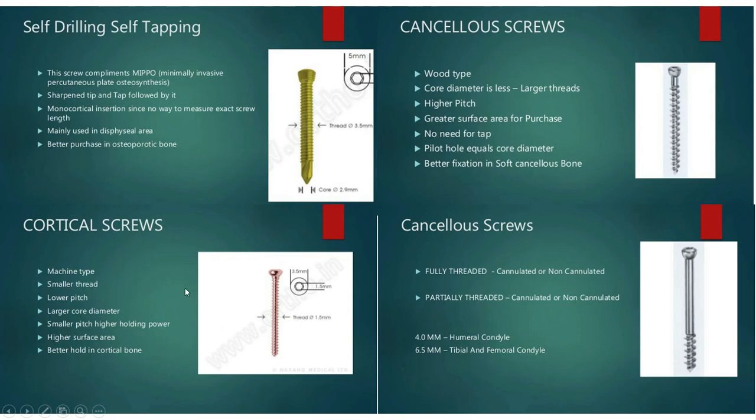A 4.5 millimeter cortical screw, if it holds the femur bicortically with a properly drilled bone, can take 450 pounds of weight in a human bone. So the screw power is very high if it is inserted in a proper manner, and this is called a partially threaded screw. It can be used for a lag screw effect.